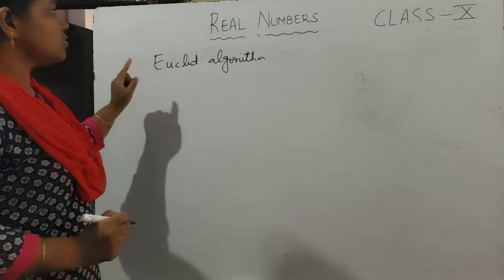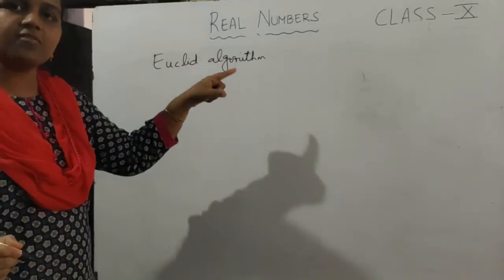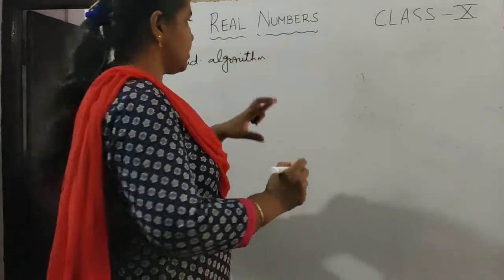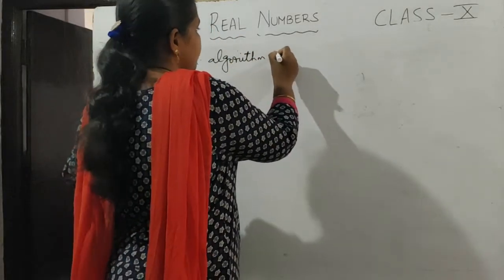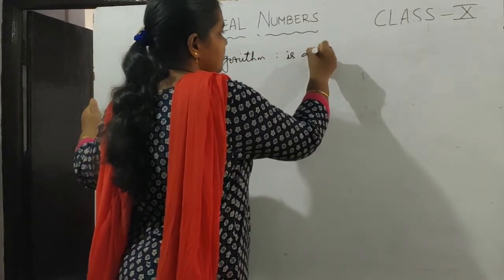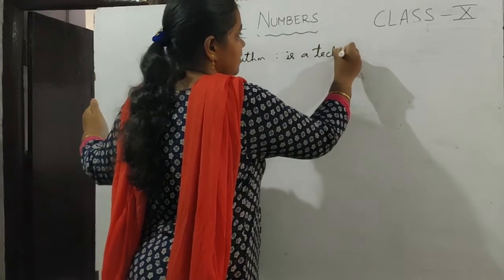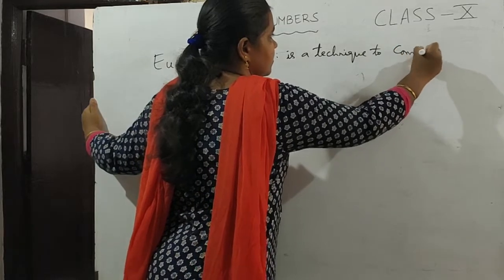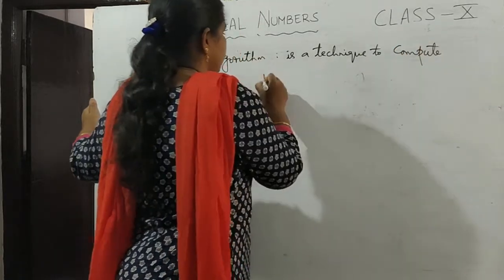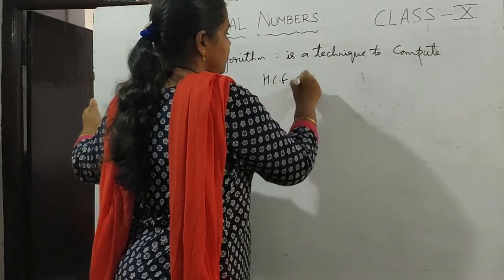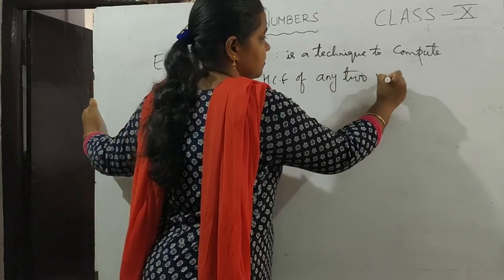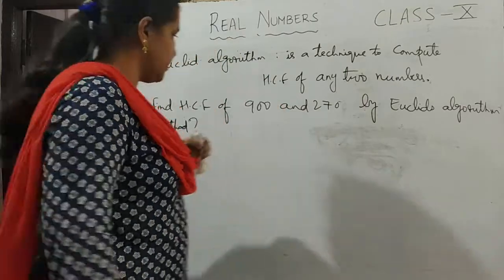Euclid's algorithm is a technique used to compute the HCF of any two numbers.